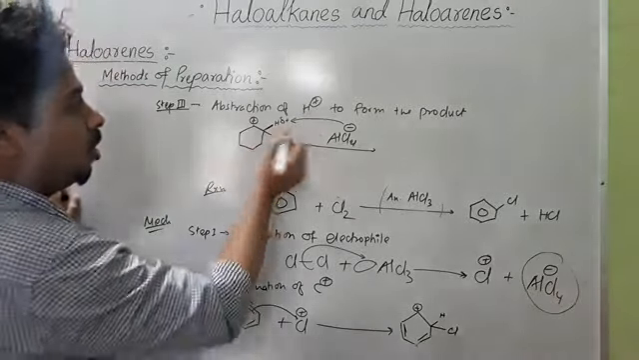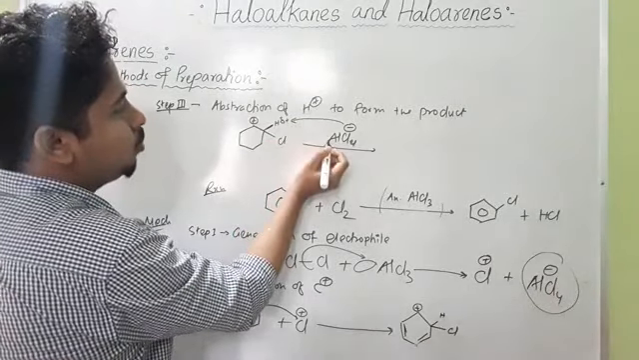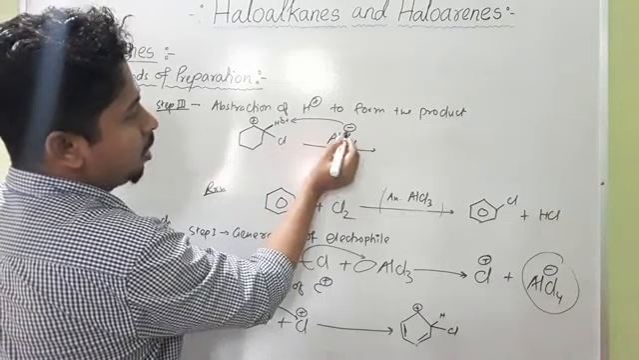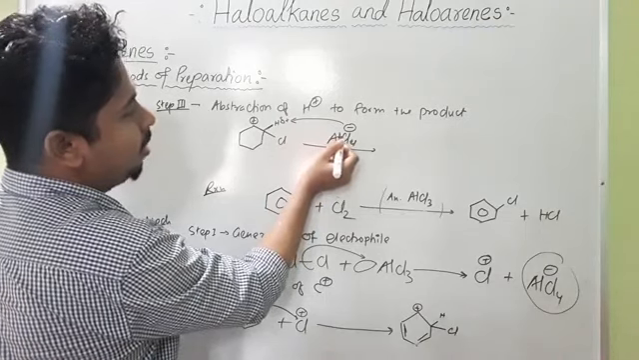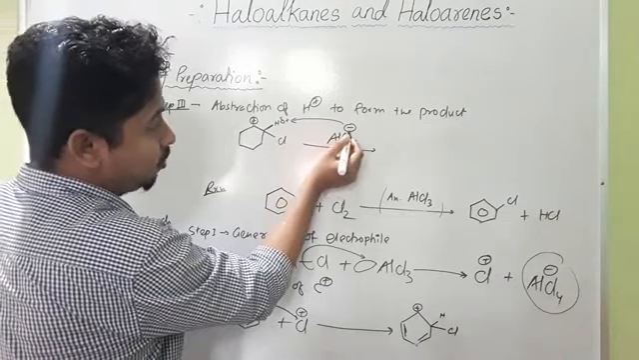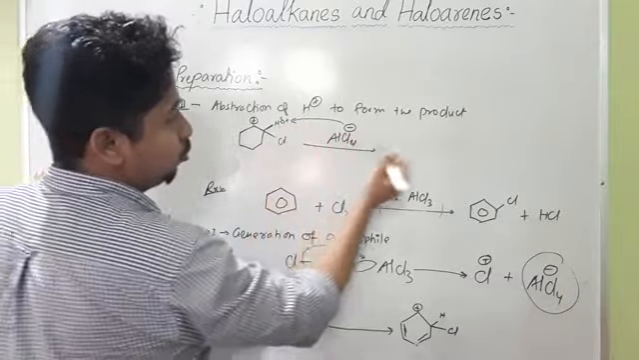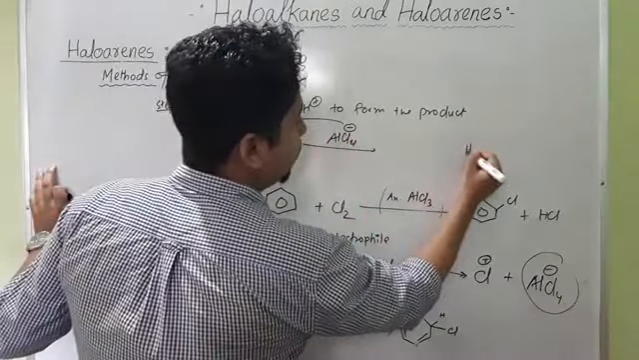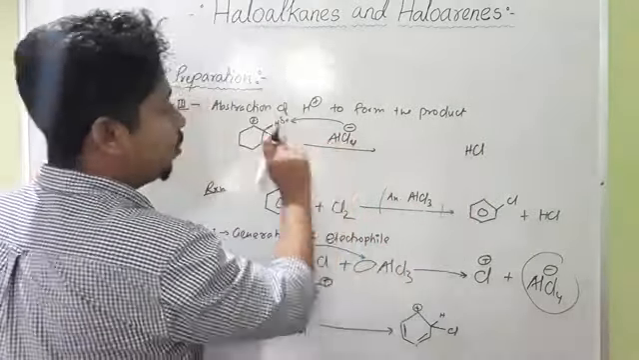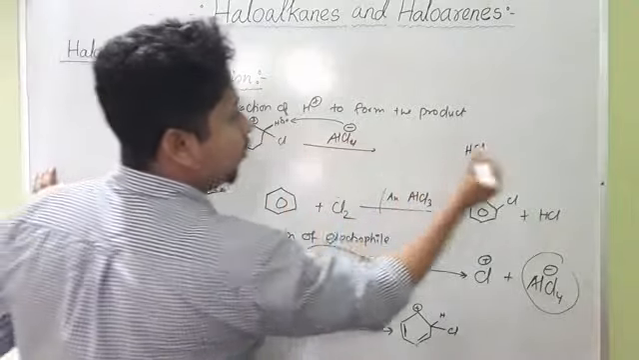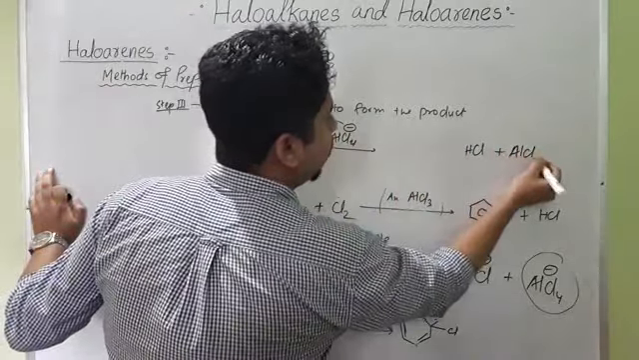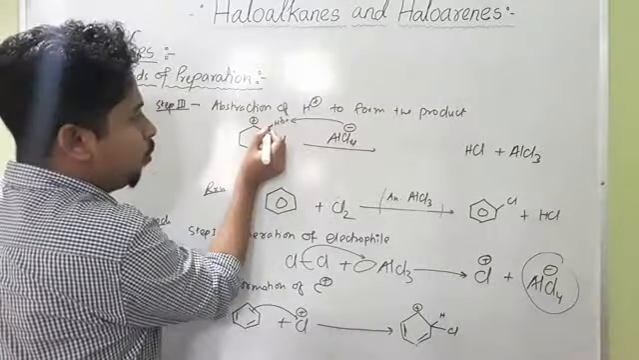So what we will get here, you see, when this AlCl4 minus molecule takes up this hydrogen, it will form HCl. It will form one Cl and one H, it will form HCl, and here we will be left with AlCl3. And this bond will shift to this bond.